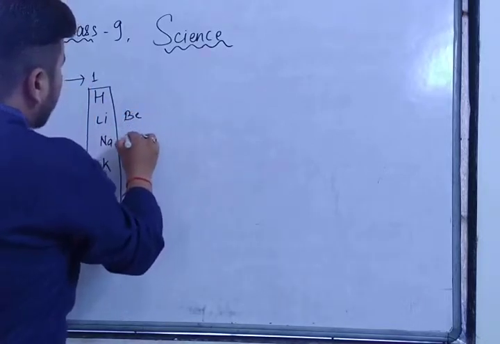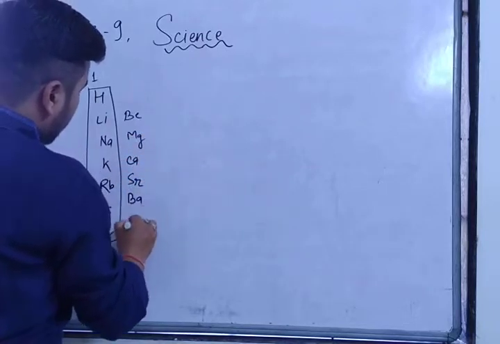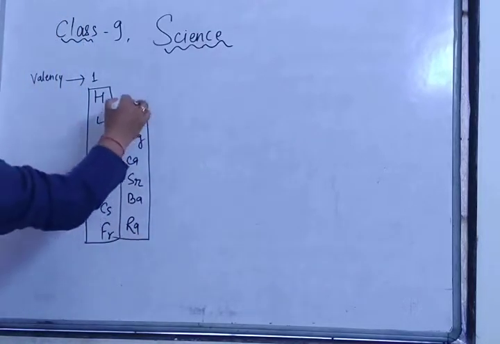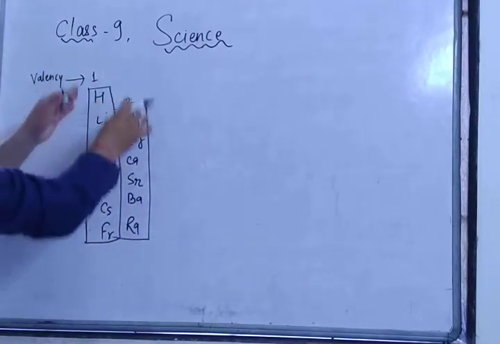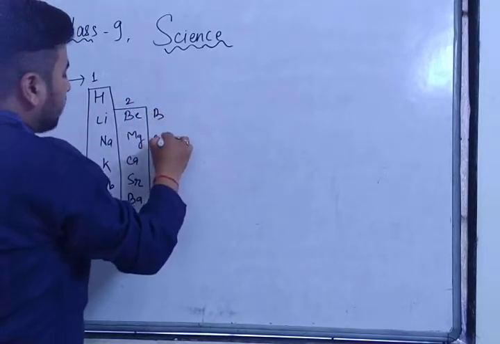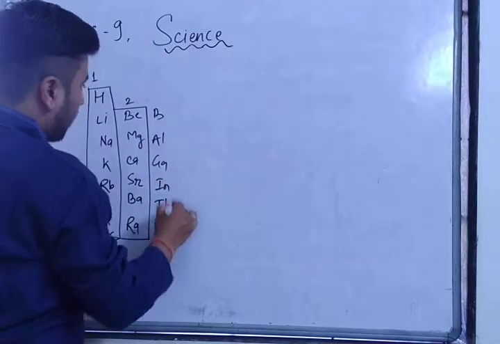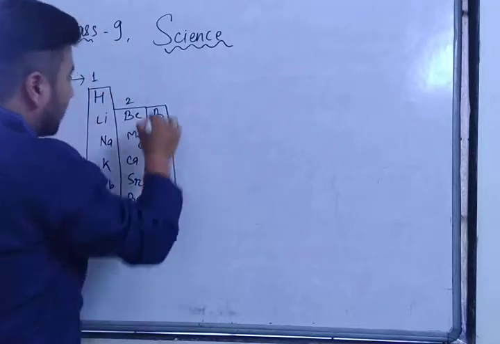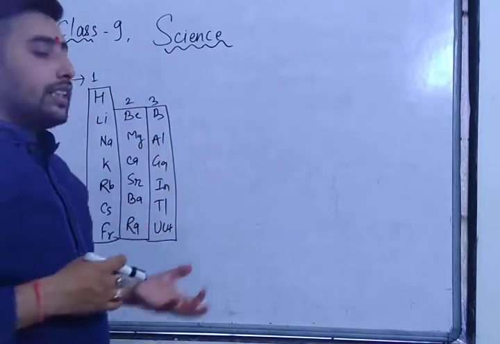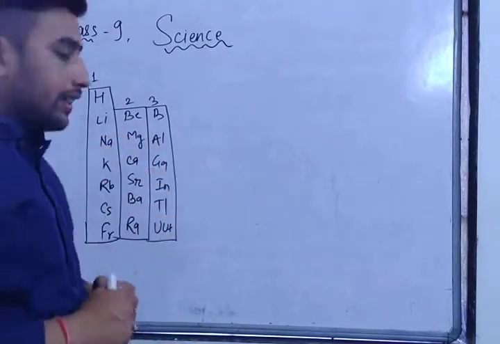Beryllium, magnesium, calcium, strontium, barium, radium. Each and every element has valency 2. Whatever number I am writing, this whole group has that valency, right? Boron, aluminium, gallium, indium, thallium, unitrium. All these elements have valency 3. They can lose 3 electrons, so they lose these electrons and gain stability.